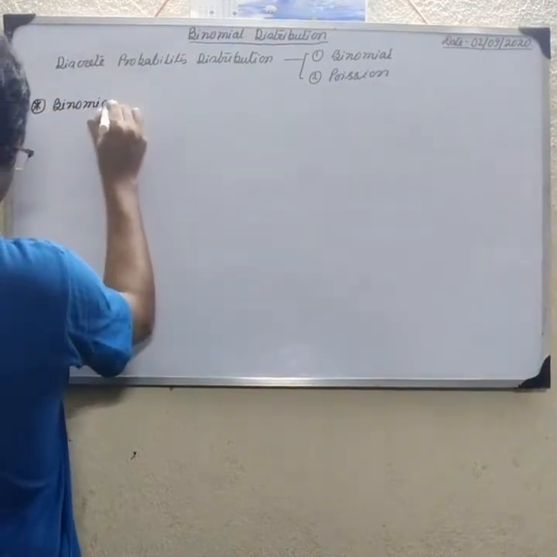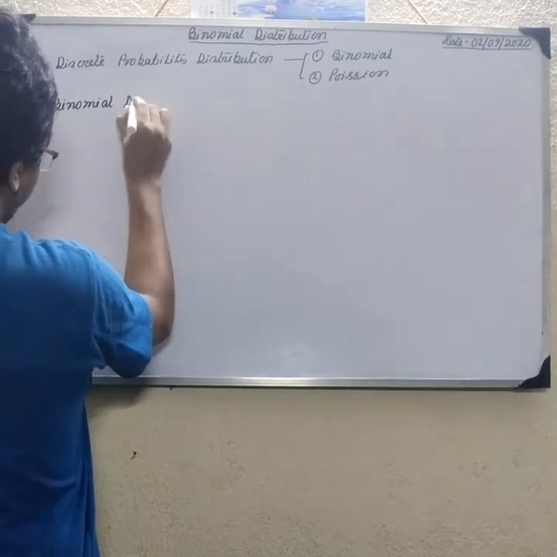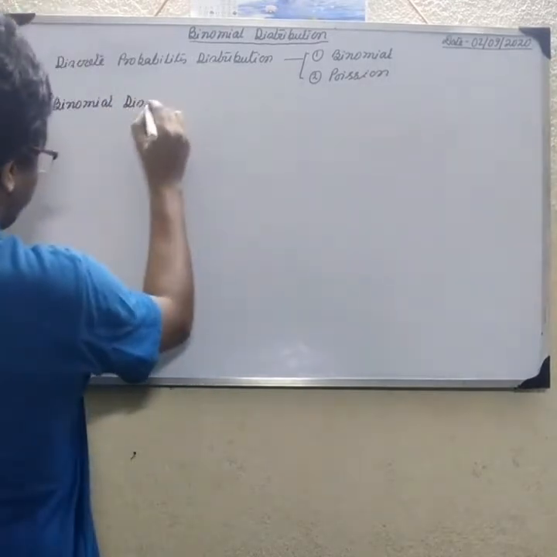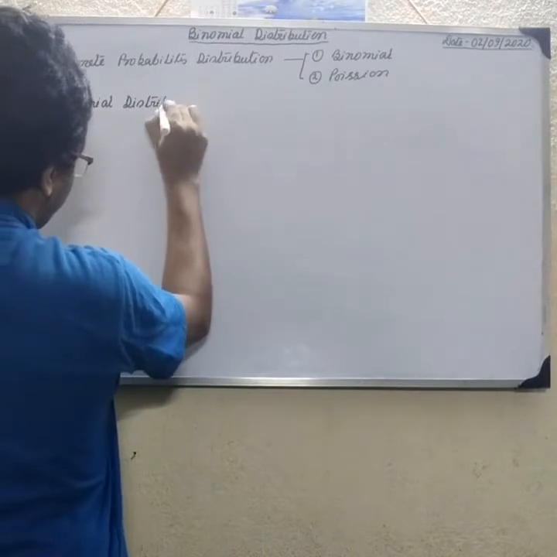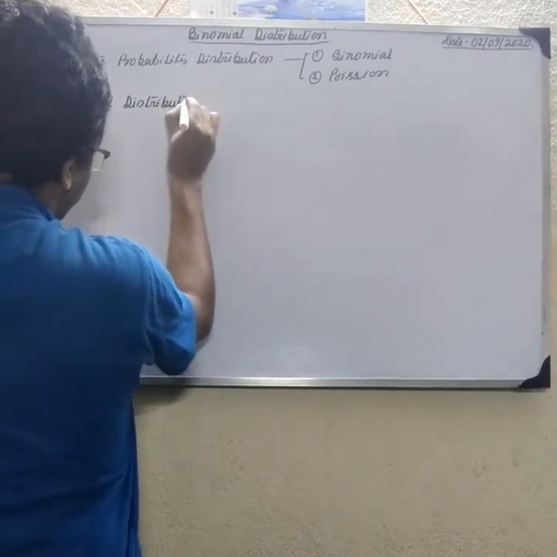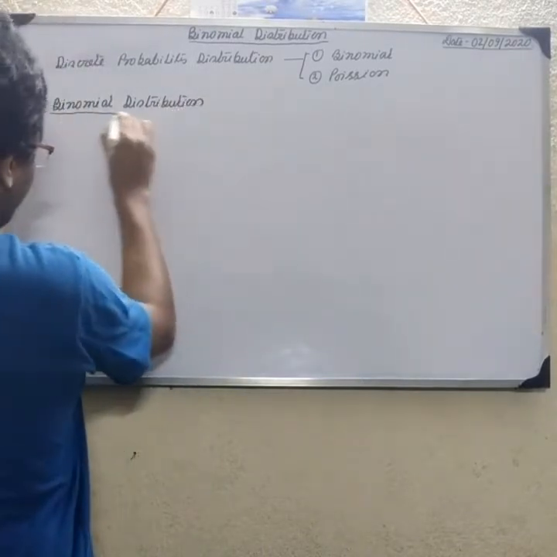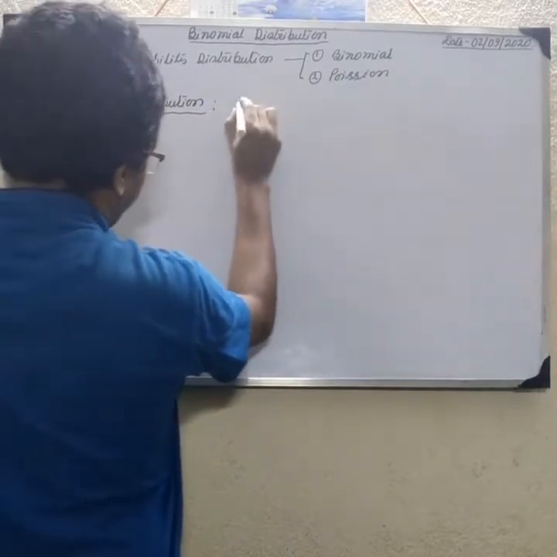Binomial probability distribution. This is a discrete random variable.